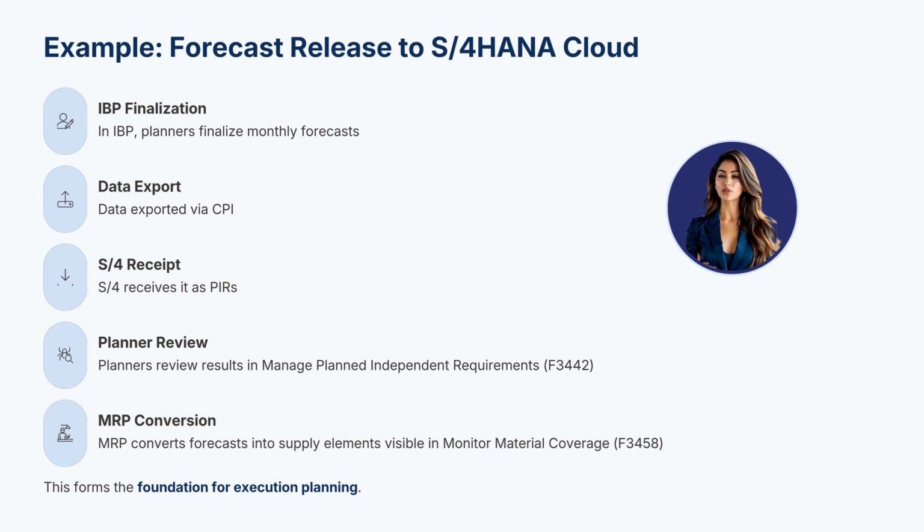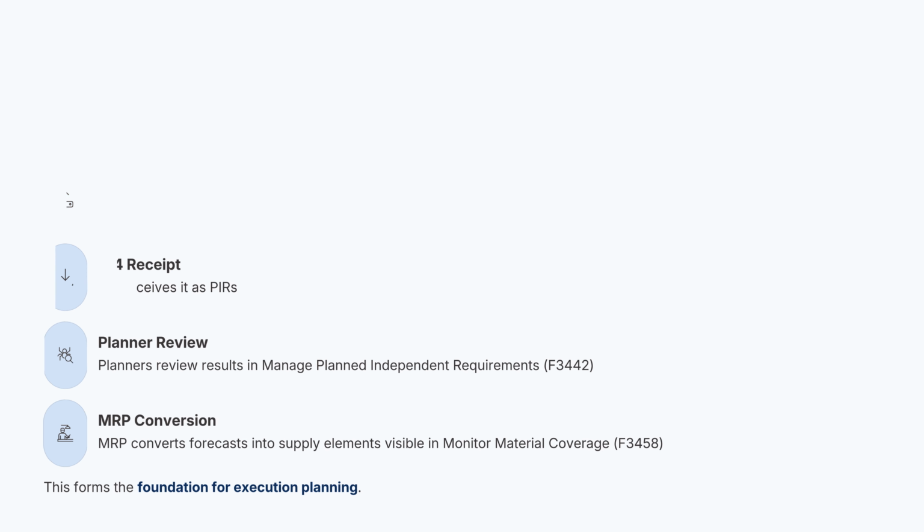Example: forecast release to S/4HANA Cloud. Imagine monthly forecasts finalized in IBP. These are released to S/4HANA via CPI and automatically appear as PIRs. Planners review them using the Manage Planned Independent Requirements app and trigger MRP runs. Within minutes, supply proposals appear in Monitor Material Coverage, ready for review.